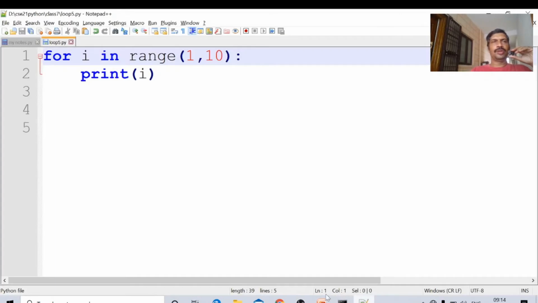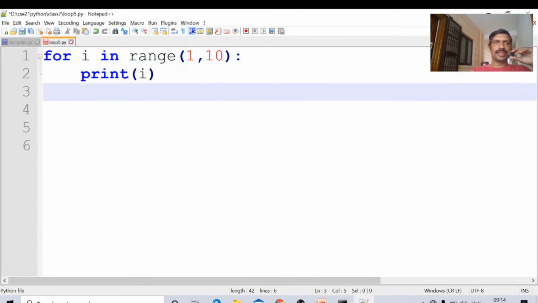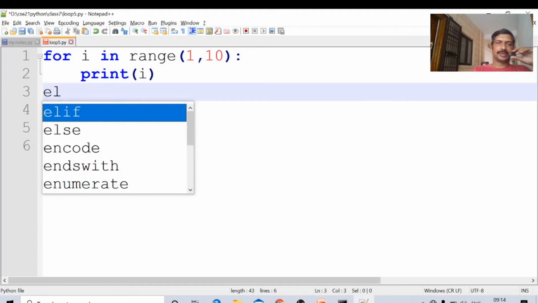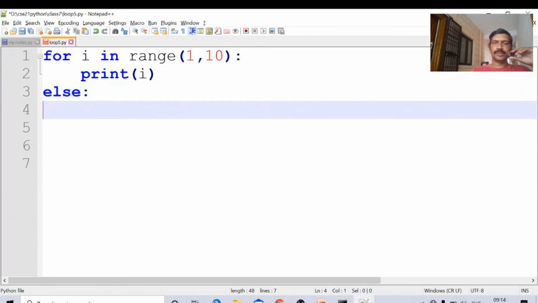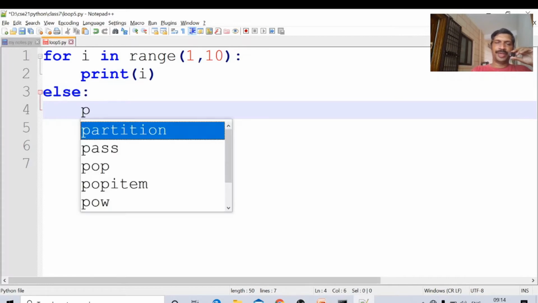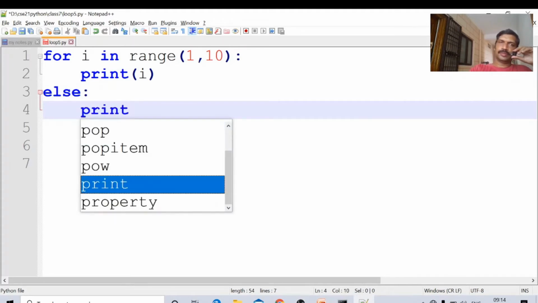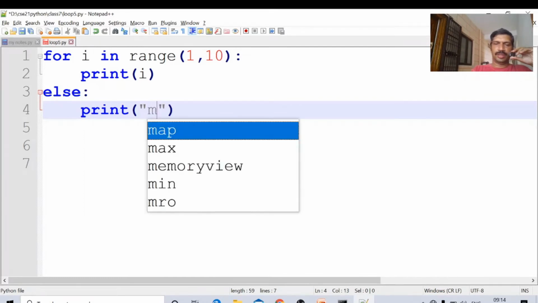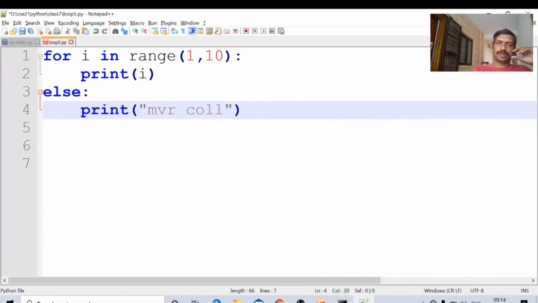Now here we will see another part. Enter at the start: else, tab, print MVR college. Okay, the else block is executed if and only if the for loop is terminated normally, that is, all the statements in the for loop are executed without any problem. Then this else block will be executed. Otherwise, the else block is not executed.